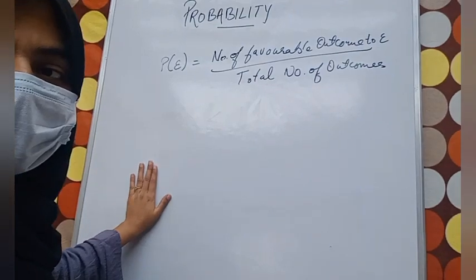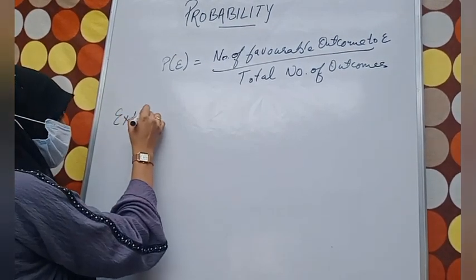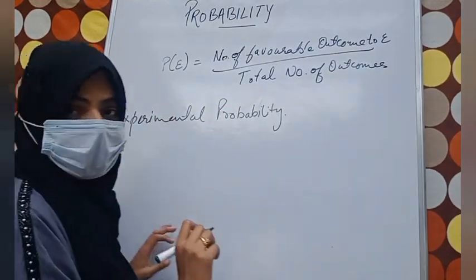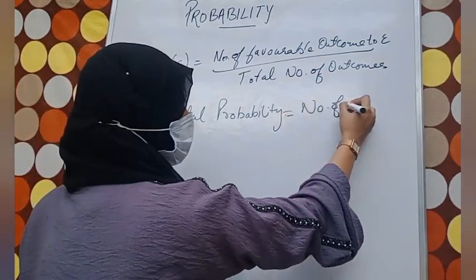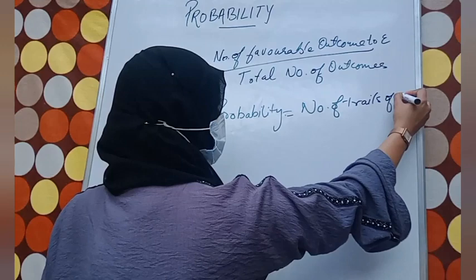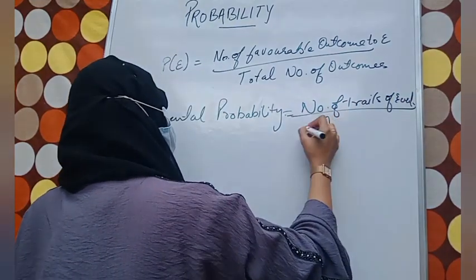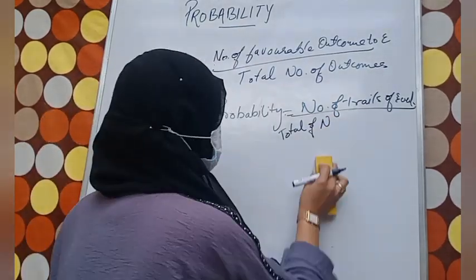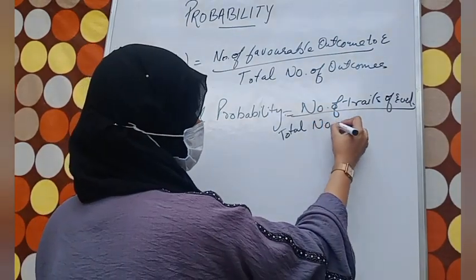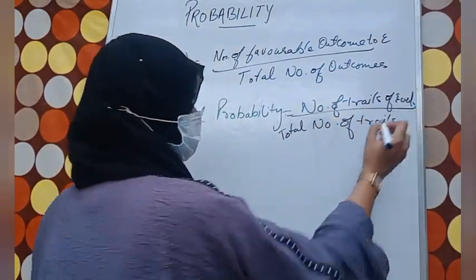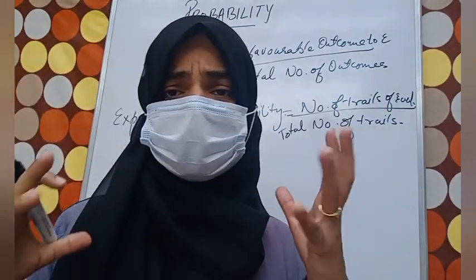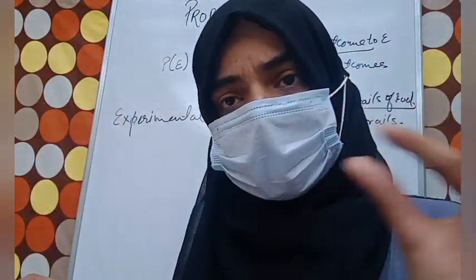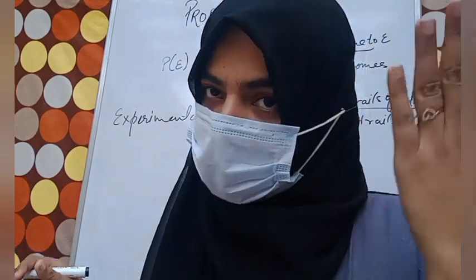Whether you call it empirical or theoretical, the idea is the same. Remember one thing: total number will come on the denominator side and number of events occurring will come on the numerator side.